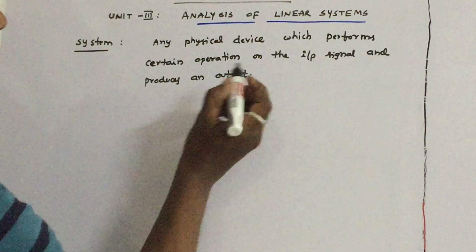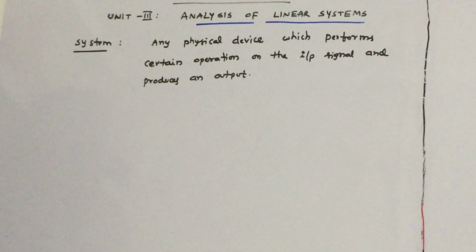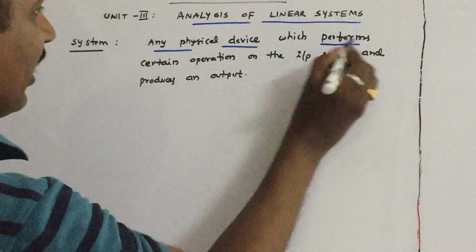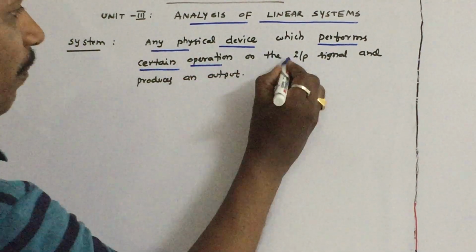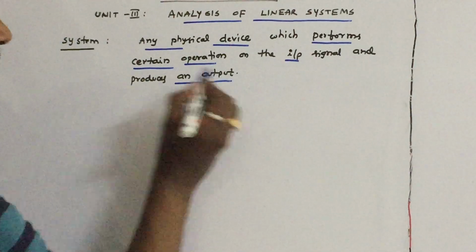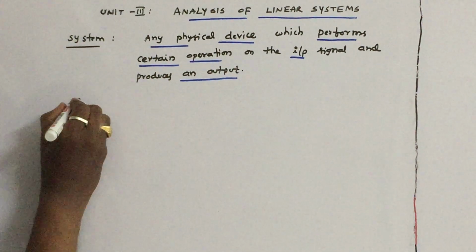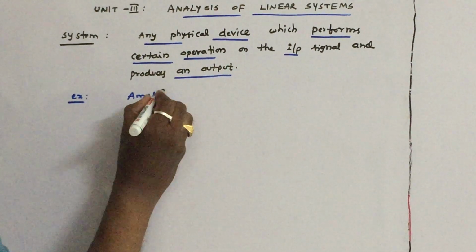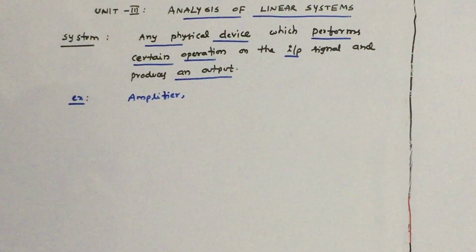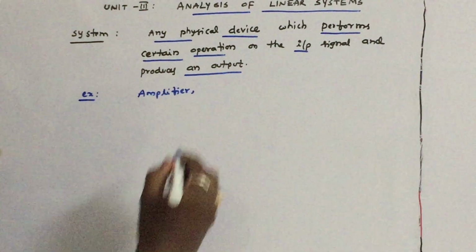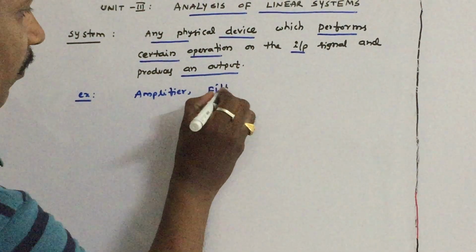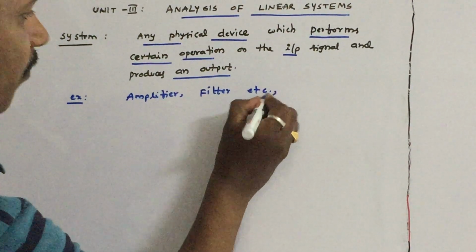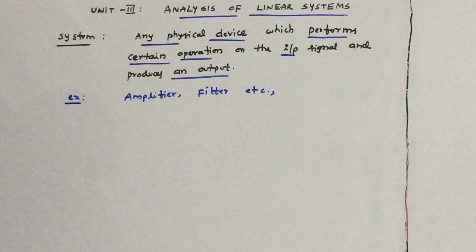So this is the definition of system. What is a system? A system is any physical device. What will it do? It will perform certain operation on the input and produce an output. The best examples of systems are an amplifier, which strengthens a weak signal into a strong signal, and a filter, which removes unwanted frequencies, etc.